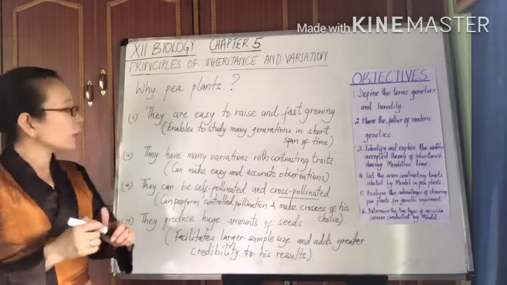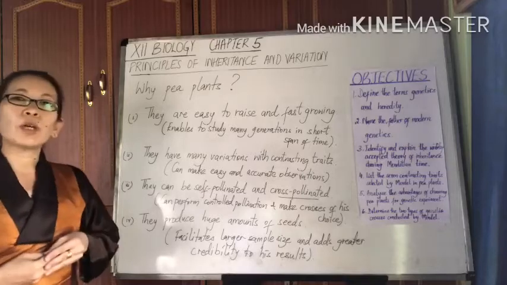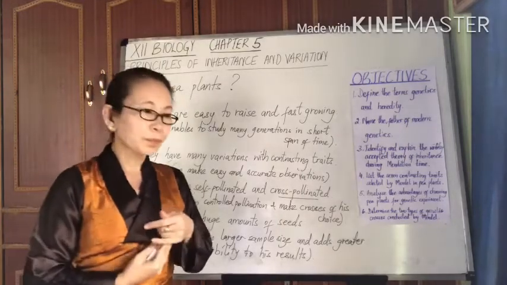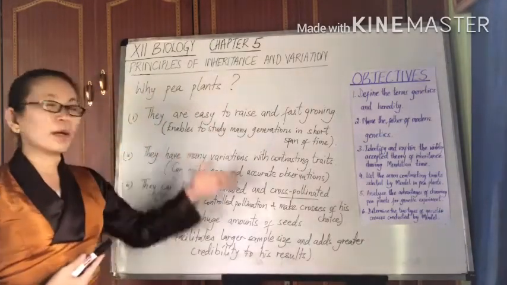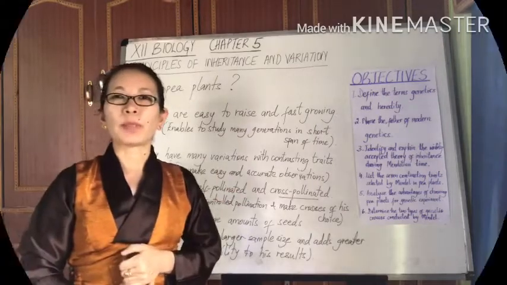So all in all, these characters are responsible for the successful completion of Mendel's hybridization experiment.